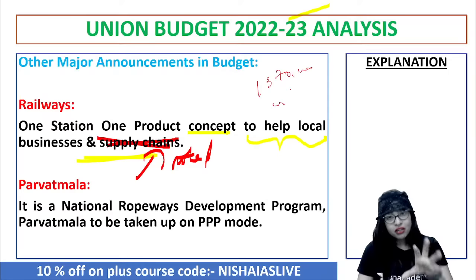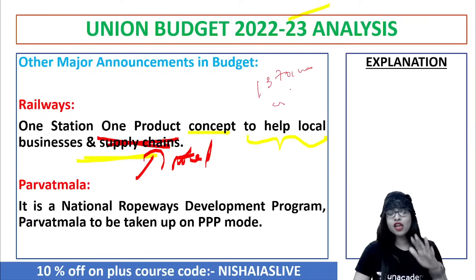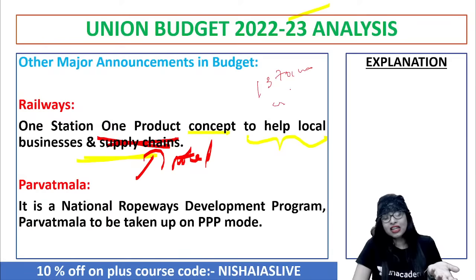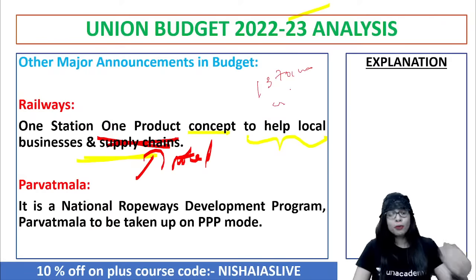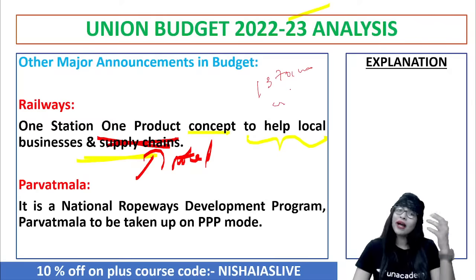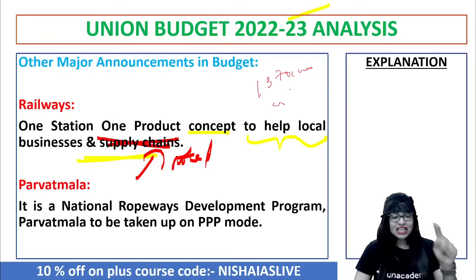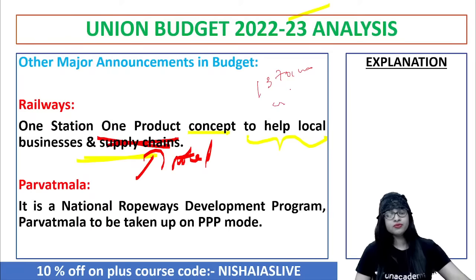Normally, when you travel in a train, do you prefer buying food from outside, even if it is packed properly? No. You prefer either taking your own food or you are less inclined to purchase because you're not that confident with regard to hygiene, in spite of whatever promotion has been done. That has to change. You understand? That is why this is brought in. Did you understand, all of you?